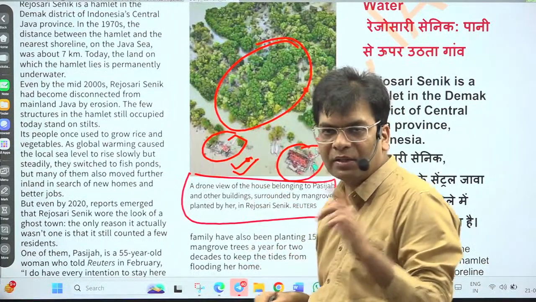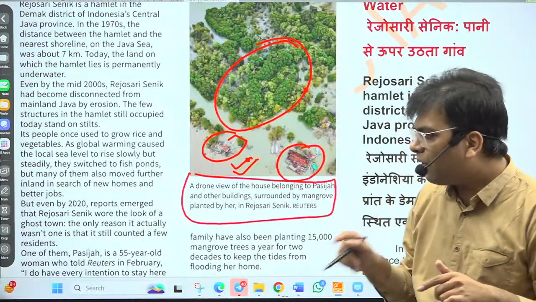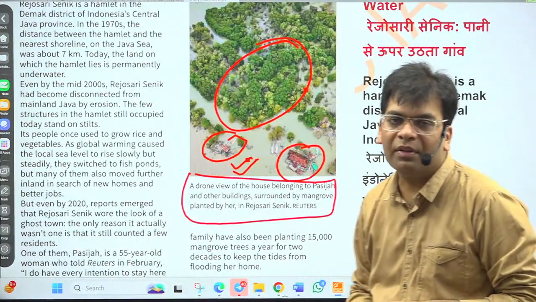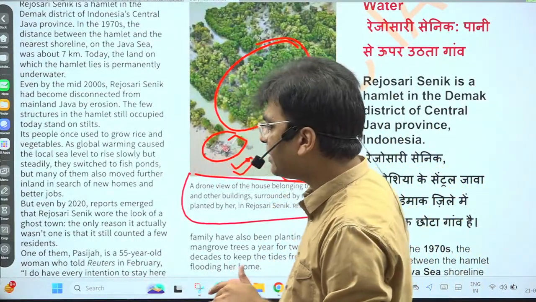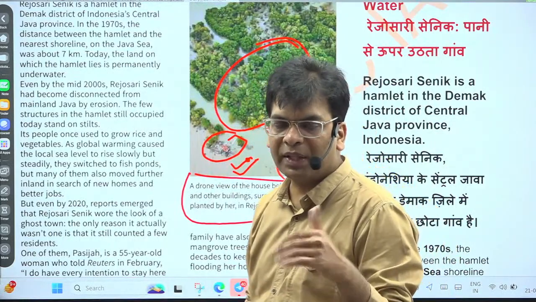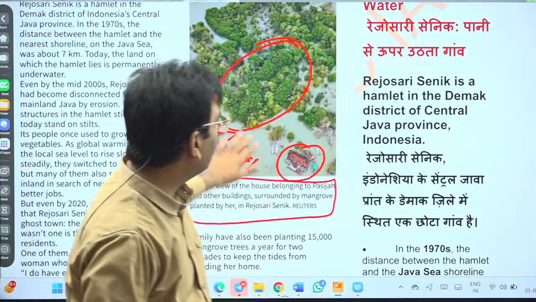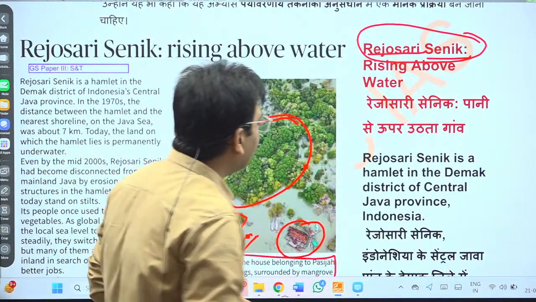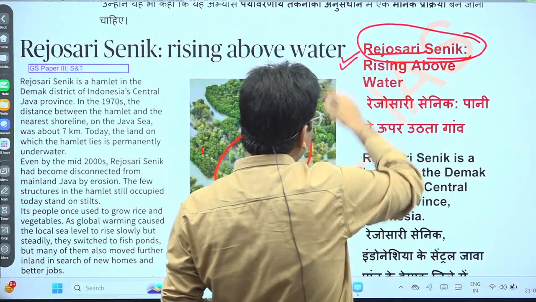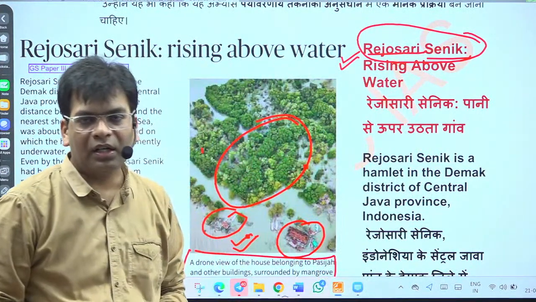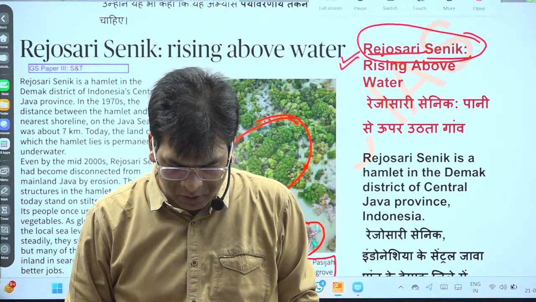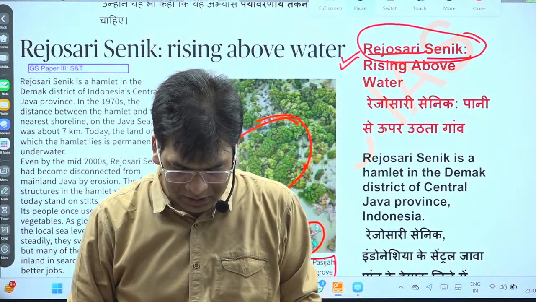But you can use this as a real example of sea level rise, climate change and global warming. So whenever you have to write, you can give the example of Rejo Shari Shenik. This is a submerged area, submerged by the Java Sea. So one thing we can do is locate Indonesia and the Java Sea.